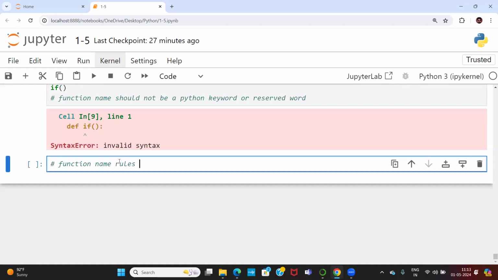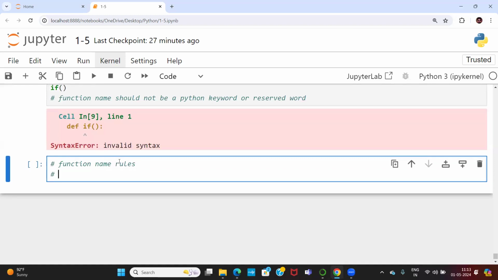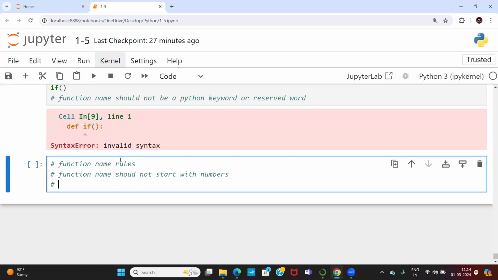Function name rules. Let me write all the rules in a single point. Function name should not start with numbers, so it will not execute. And one more thing, function name should not have spaces.